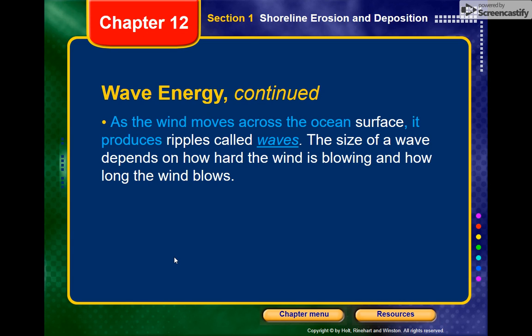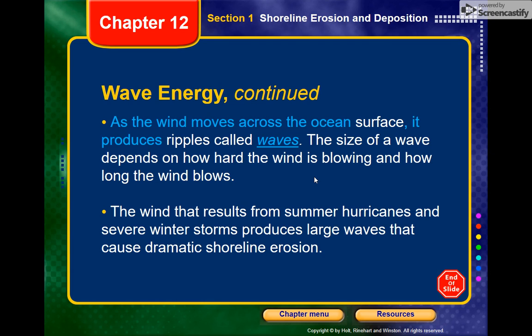The ripples produced on the ocean surface due to the energy it's carrying are called waves. The energy is in the wind, and that gets transferred to the surface of the ocean and produces a ripple called a wave. The size of the wave depends on how hard the wind is blowing and how long the wind is blowing, which hopefully seems like a pretty obvious statement.